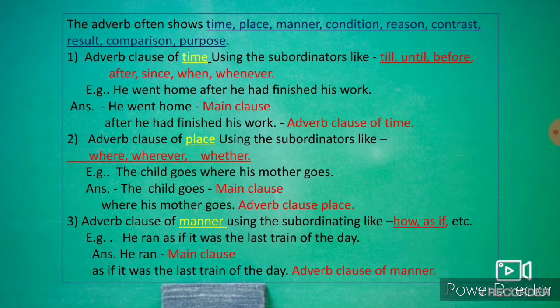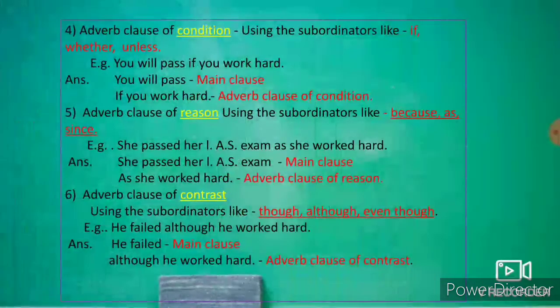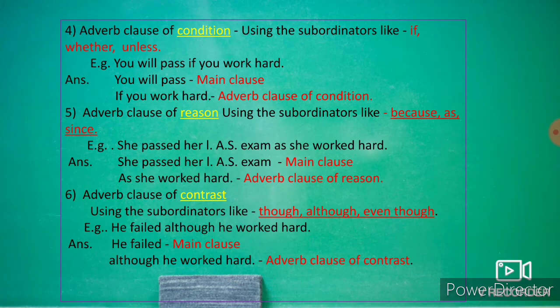Next example. Adverb clause of condition, using the subordinators like if, whether, unless. You will pass if you work hard. You will pass is the main clause. If you work hard is an adverb clause of condition. If shows condition here. Adverb clause of reason, using the subordinators like because, as, since. For example, she passed her IAS exam as she worked hard. She passed her IAS exam is the main clause. As she worked hard is an adverb clause of reason.